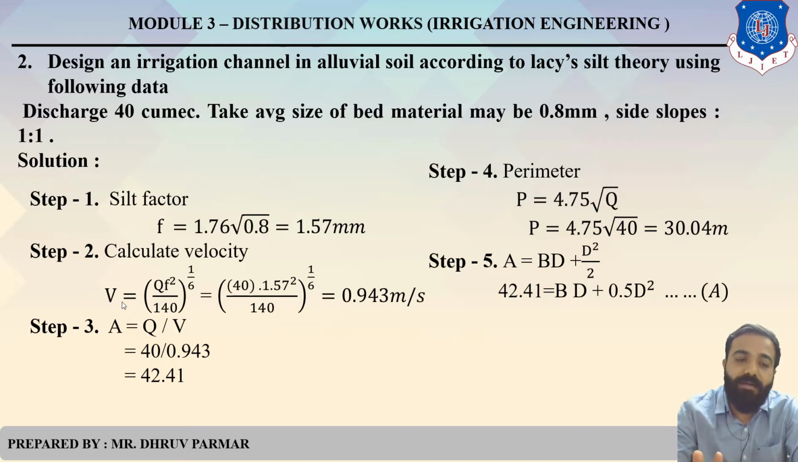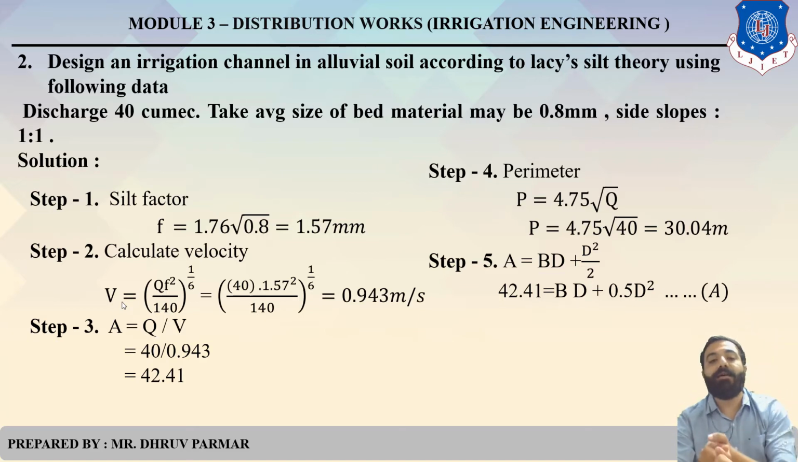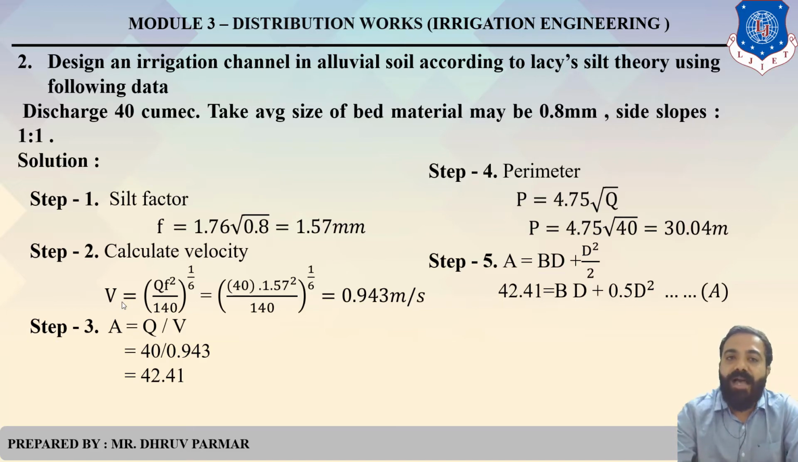Clear? So step 1, to find the silt factor. In the previous example, silt factor is directly given, but in this example, you find the silt factor. So what is the formula? 1.76 under root m, where m means average size of bed material, 0.8 mm. So F equals 1.57 mm. Clear? Then the remaining steps 2, 3, 4, 5, 6, 7 are the same as the first example.